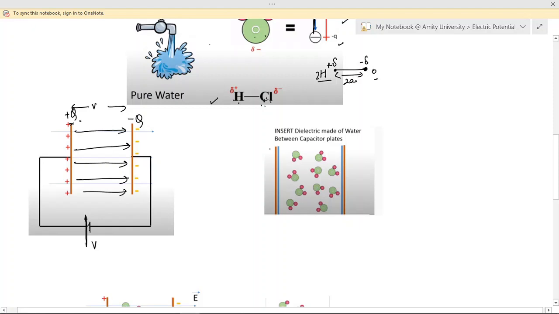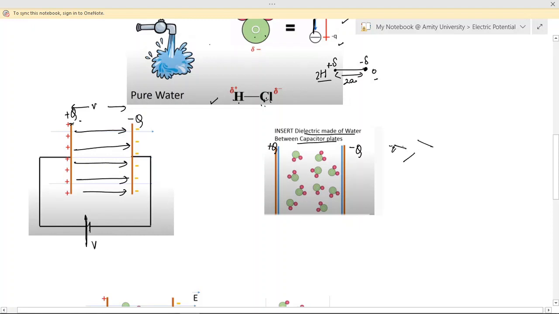Now in this uniform electric field, suppose this plate is positive, plus Q, and this plate is negatively charged, having minus Q. Now, when the space is filled with a dielectric, let's say water molecules, a dielectric made of water inserted between the capacitor plates, initially each molecule of water is equivalent to an electric dipole whose dipole moments will be randomly arranged, right? There won't be any specific pattern. Even if each molecule is associated with an electric dipole and a dipole moment, their orientations are random, right?